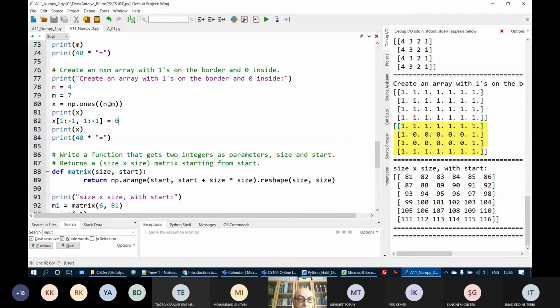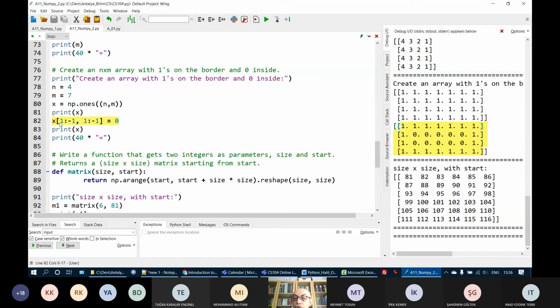The only difference here is that instead of n, I put m while creating the two-dimensional array, which is not n by n but n by m, and then the slicing doesn't change at all.